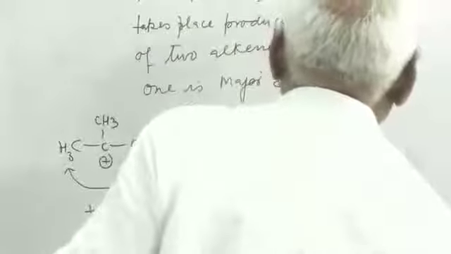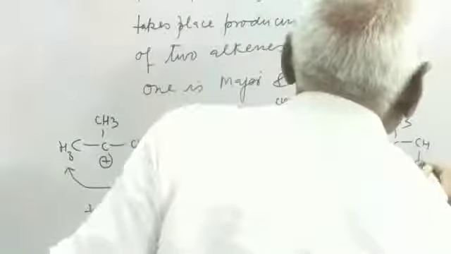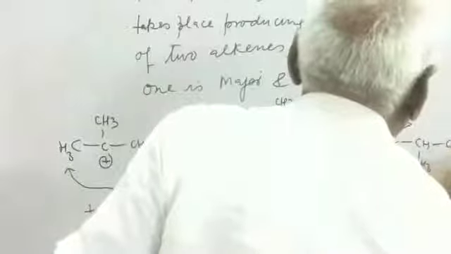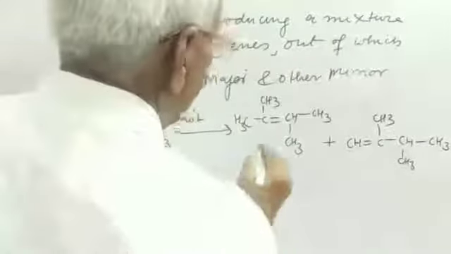This is one. Another is CH2 double bond C, CH3, CH3, CH3. This is the major product, and this is minor.